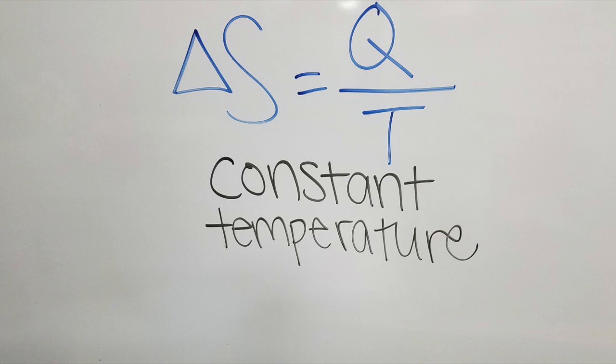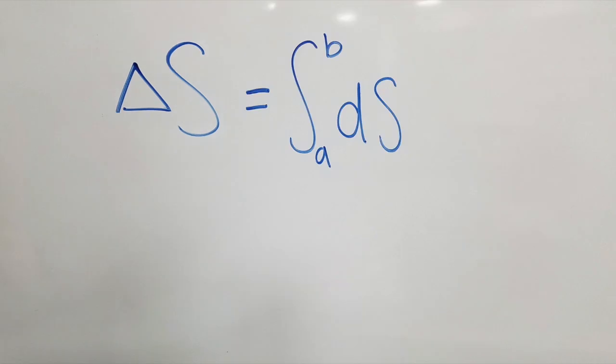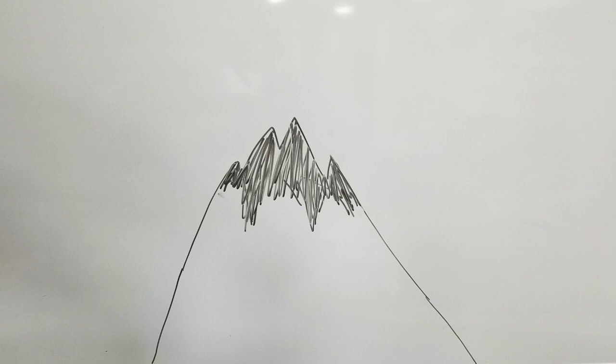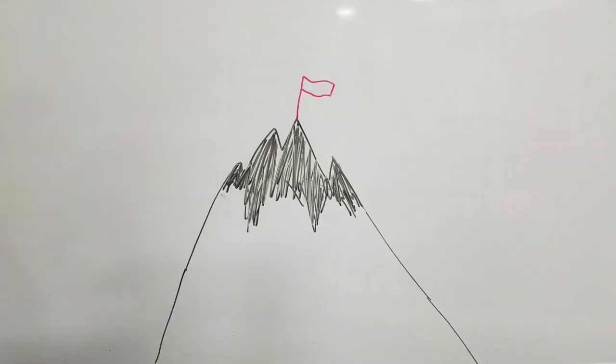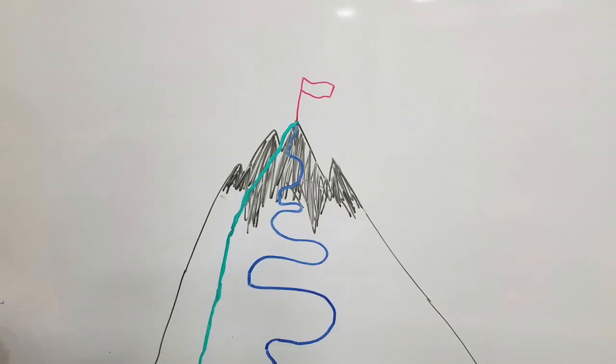If we wanted to calculate the change in entropy from state A to state B, we could do this integral. We replace dS with dq over T and find the entropy of the reversible process from A to B. Another fun fact about entropy is that it is a state function. If we take a look at this mountain, there are many ways you could climb it to reach this flag. You could climb up the mountain in a straight line, or take the windy path up. Either way, for a state function, it does not matter how you arrived at the endpoint.